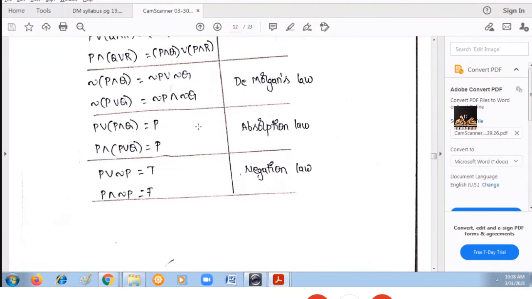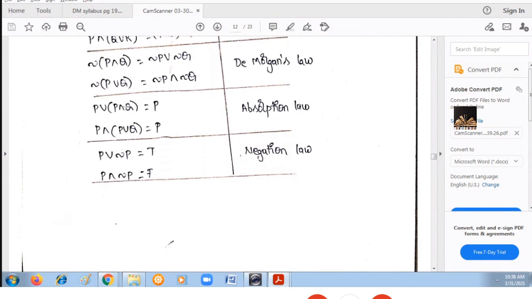Next one is the absorption law. P or P and Q will be equal to P. Similarly, just change OR to AND: P and P or Q is equal to P.